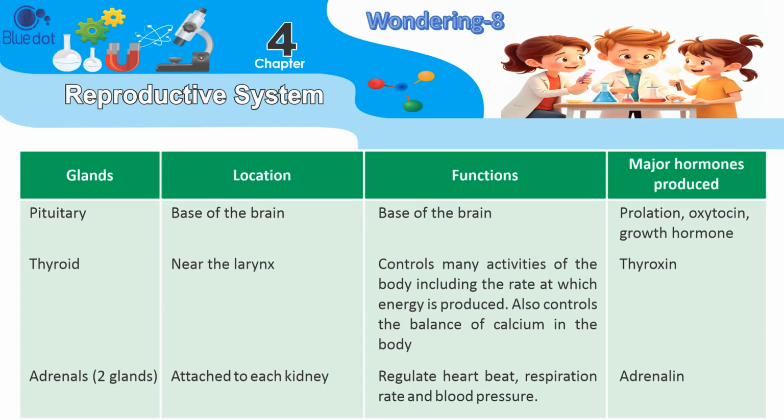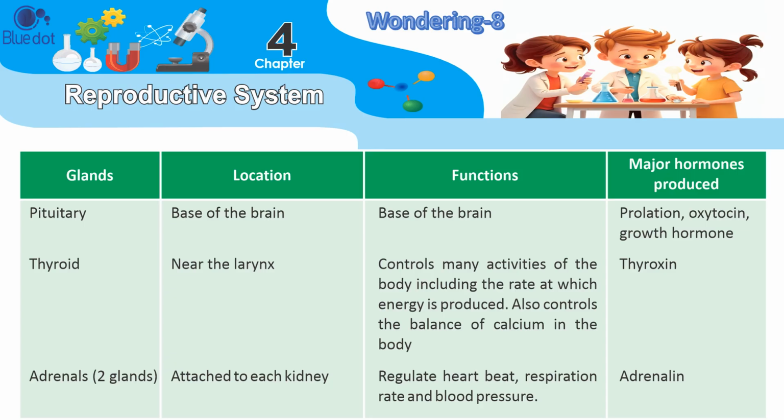Glands, location, functions, major hormones produced. Pituitary: base of the brain. Hormones: prolactin, oxytocin, growth hormone. Thyroid: near the larynx, controls many activities of the body, including the rate at which energy is produced. Also controls the balance of calcium in the body.